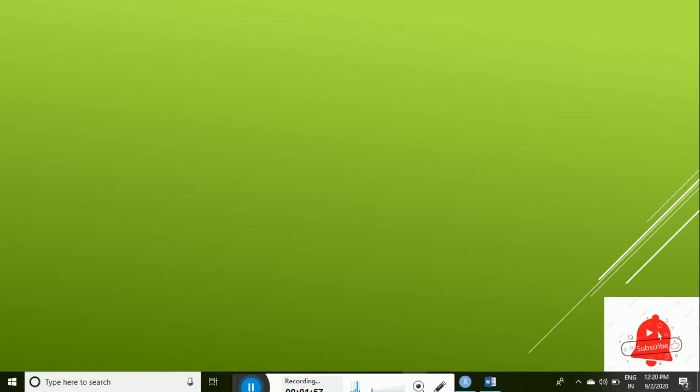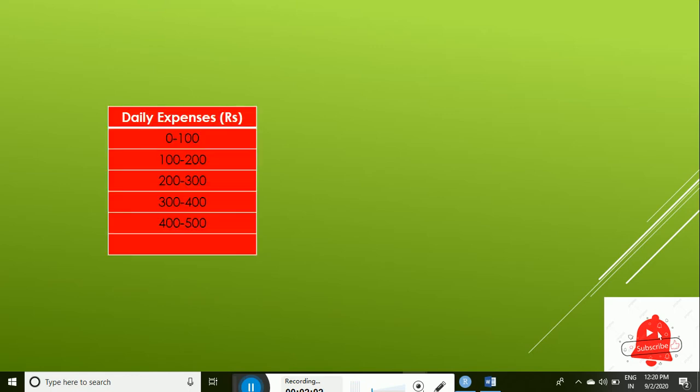The best way to organize any data is in tabulated form. So the first column in the table should be what is given to us, that is the daily expenses in terms of rupees. We have to keep in mind whether it is in ascending or descending order, and it has already been arranged in ascending order, so we will keep it as it is.